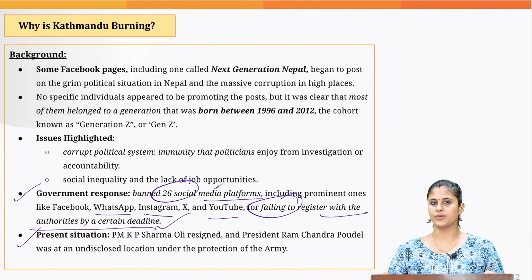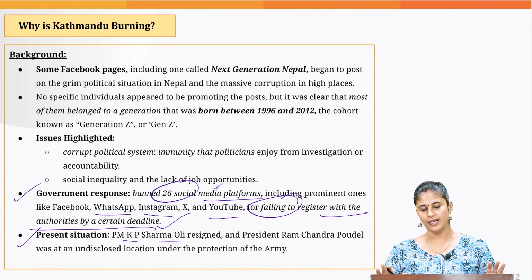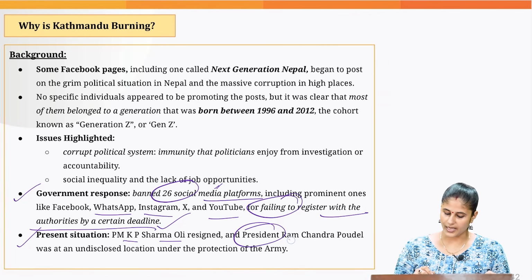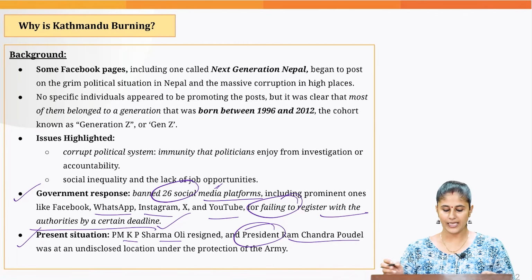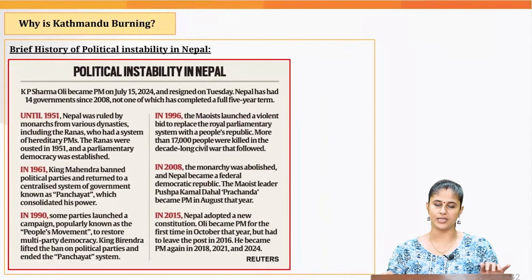Now, what is the present situation? The Prime Minister of Nepal, KP Sharma Oli, has resigned. Whereas the President, Ramchandra Paudel, is under the protection of the army. He has accepted the resignation of the Prime Minister.